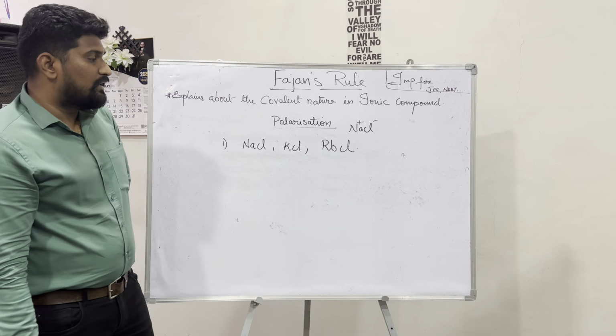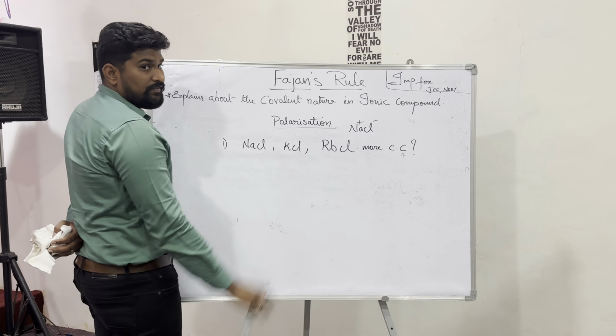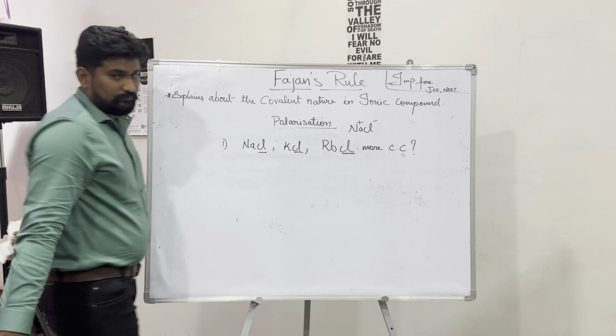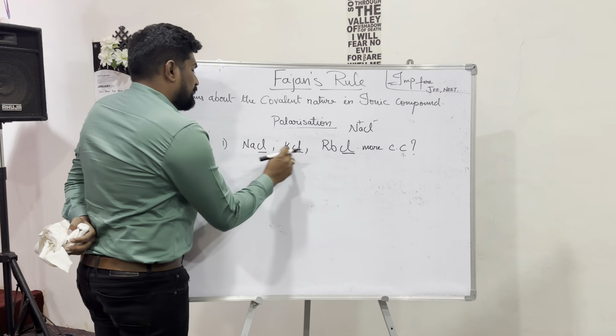Very simple. First you need to check all the cations and anions. You can see that all the anions are the same, but the cations are different. So the simple thing here is to see the size of the cations.